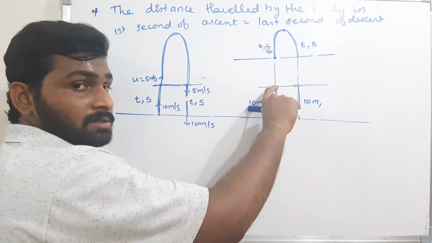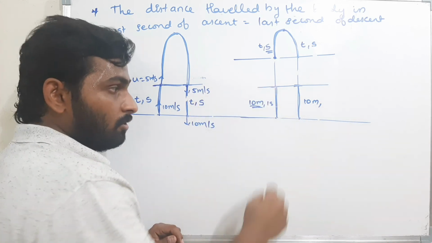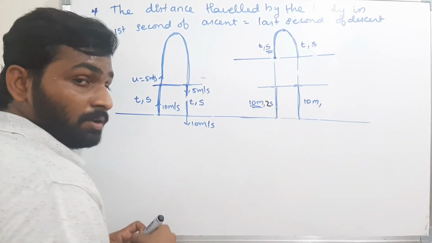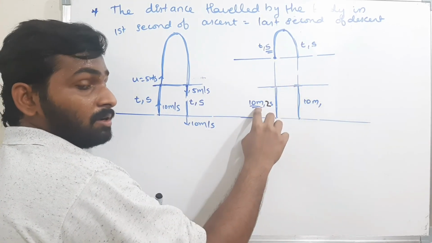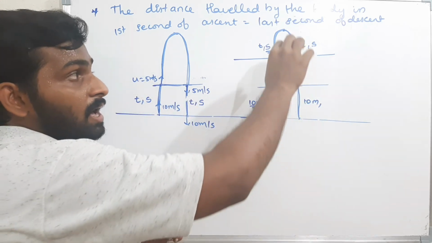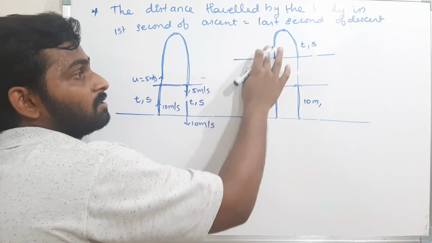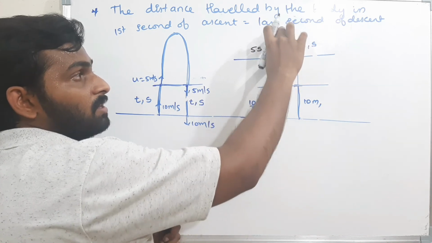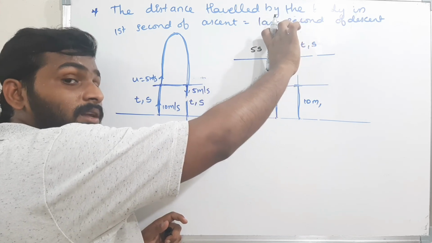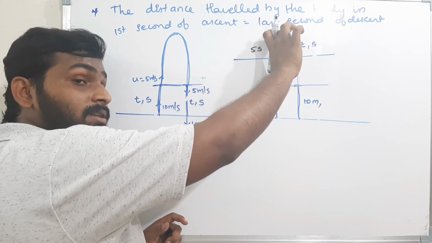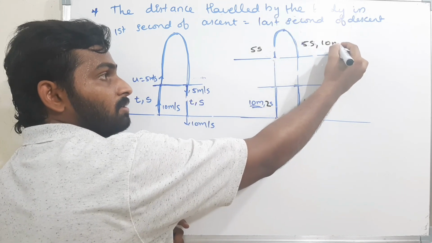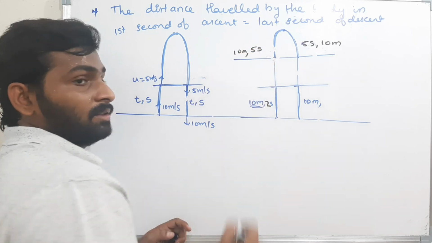In the first 2 seconds, now it is not 1 second, now it is 2 seconds. In the first 2 seconds, the distance traveled by the body is the same as in the last 2 seconds. In the last 5 seconds, the distance traveled by the body is s meters. In the first 5 seconds of descent, the distance traveled by the body will be the same s meters. I think this is clear.